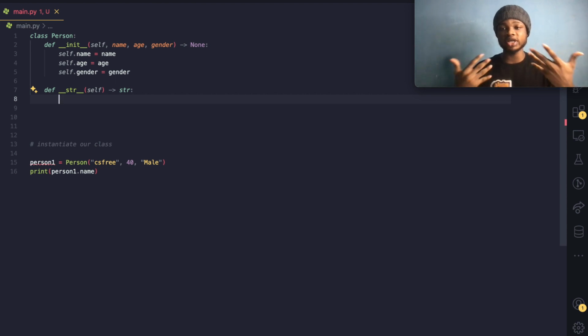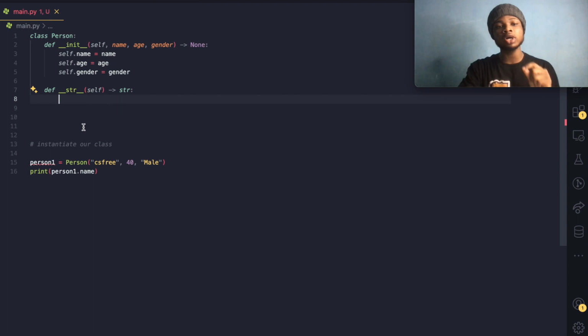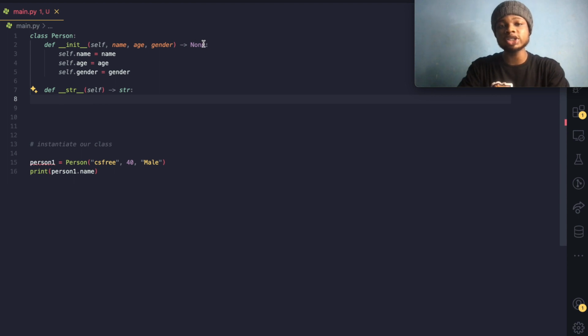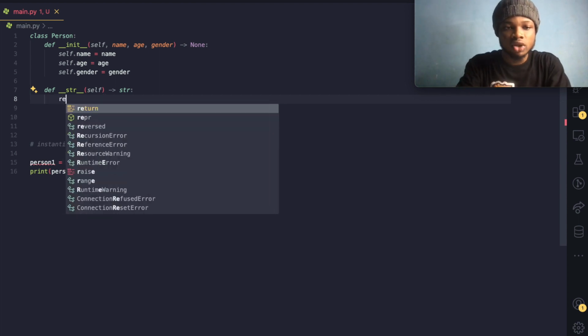So it does not print. You can't print something in the str, you have to return it definitely, because when you return, it's going to be instantiated with this person, and whenever you print this, it just basically automatically calls every single code over here. So you have to return. And I forgot to mention, this is called type annotation. This None basically means that this init method is not returning anything. If you can see over here, we're not returning anything. Then this means that this underscore str is going to return an str type of data, which is a string data, right?